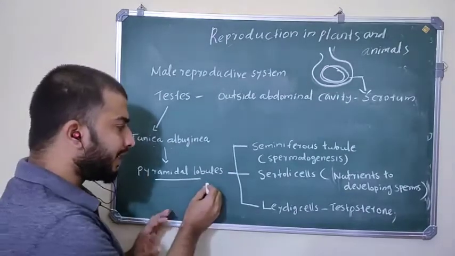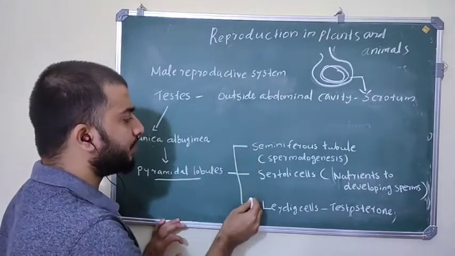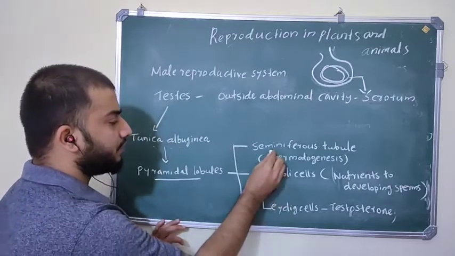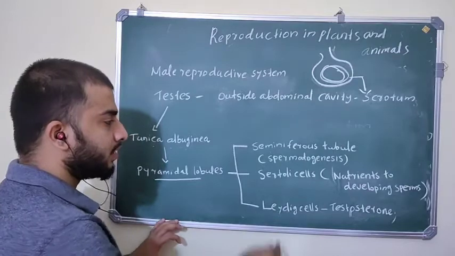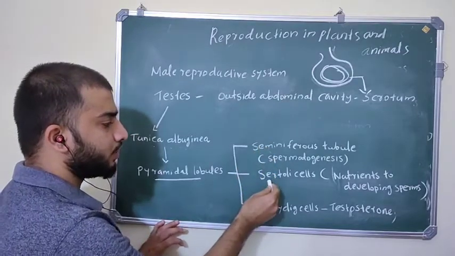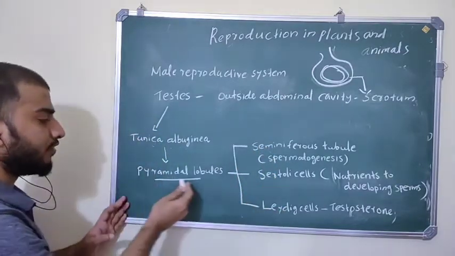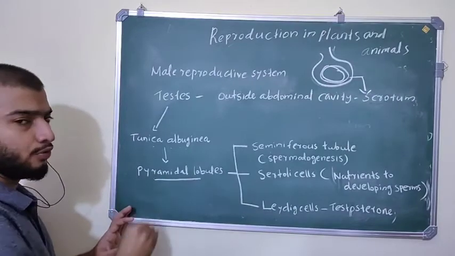On these pyramidal lobules, these parts of the testis are formed: seminiferous tubules, Sertoli cells and Leydig cells.